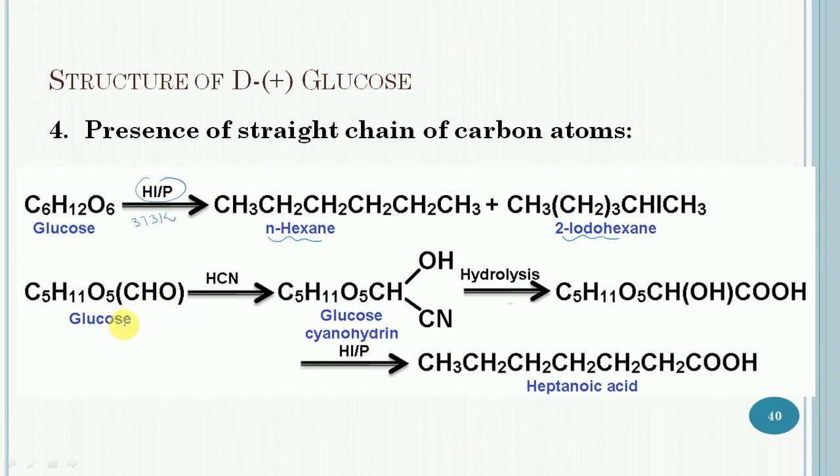This conclusion is further supported by the observation that if glucose is treated with hydrogen cyanide, it changes into glucose cyanohydrin.